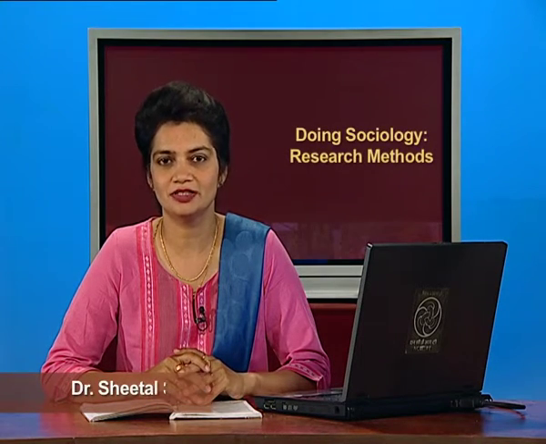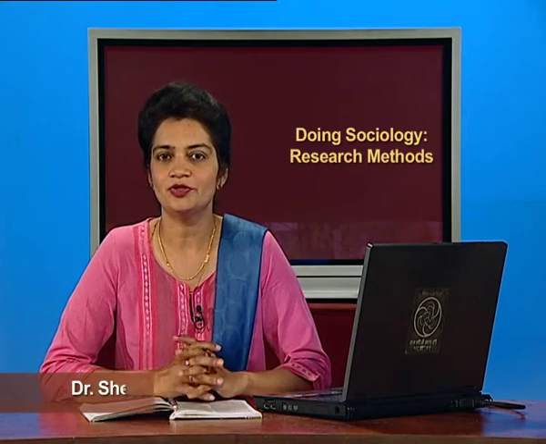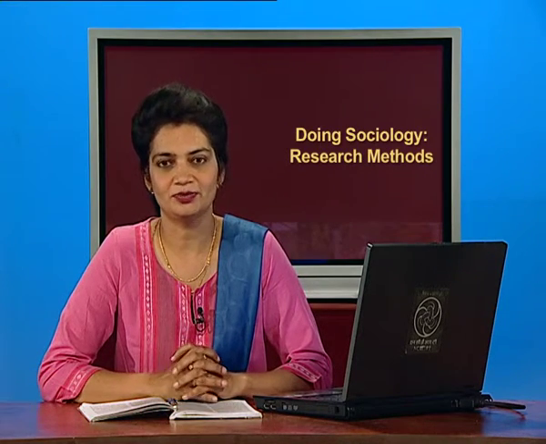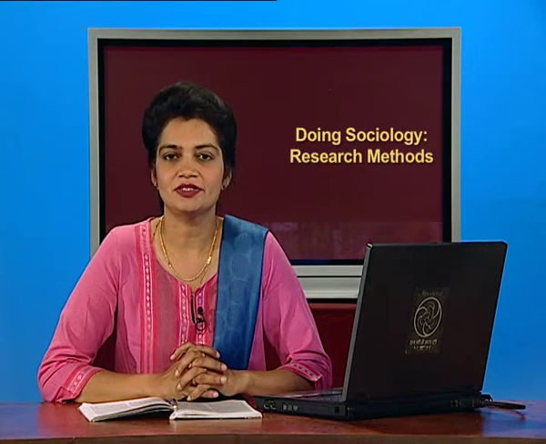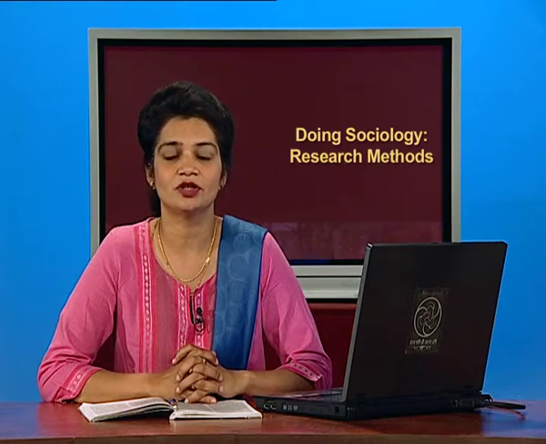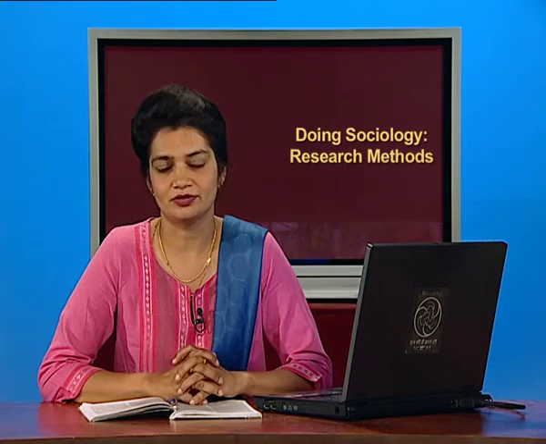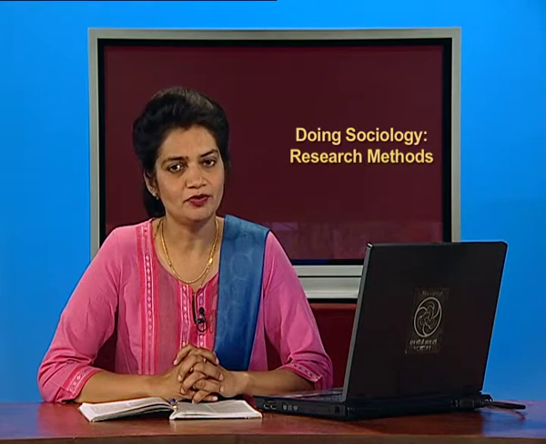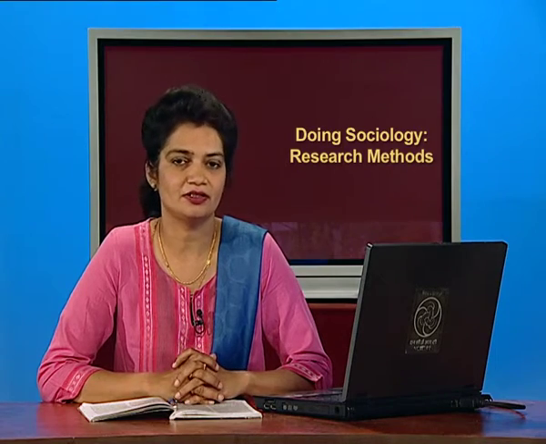Today we are going to discuss chapter 5, Doing Sociology: Research Methods, from your textbook Introducing Sociology. As you know, for understanding we have divided this chapter into 8 parts. So far in these lectures we have discussed what is research, how do we choose a topic for research, what is objectivity and subjectivity, and what are the aims of research. We have also discussed various types of research designs, the historical method and case studies.